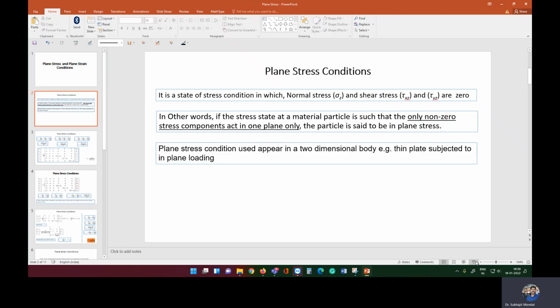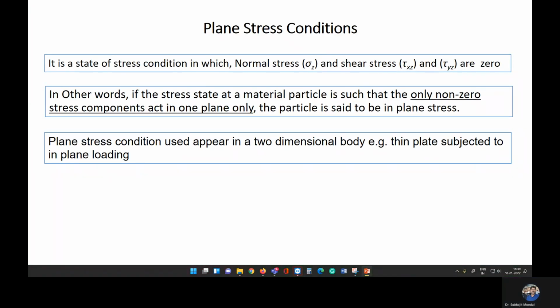Stress condition and a plane strain condition. The plane stress condition is one in which stress acting in one plane is zero. For example, here, the normal stress sigma z and the shearing stresses tau xz and tau yz, that all are acting in the z plane, are zero. If we satisfy these conditions, then we will call it a plane stress condition.